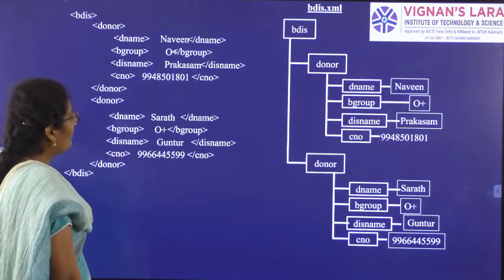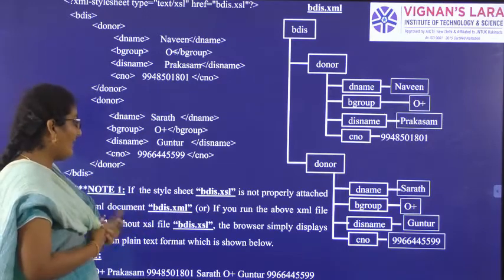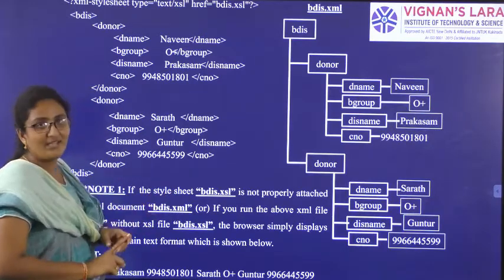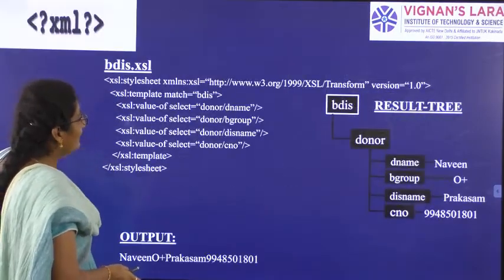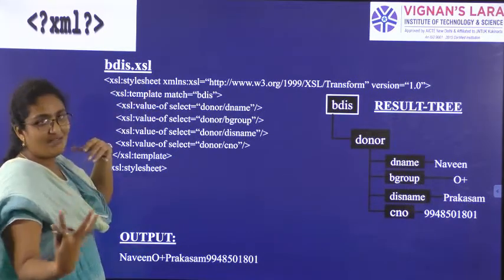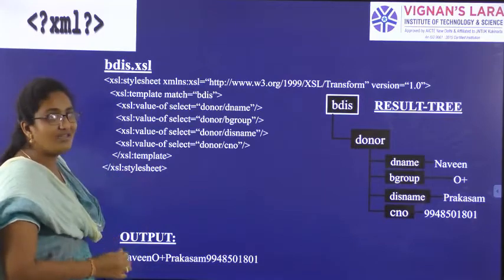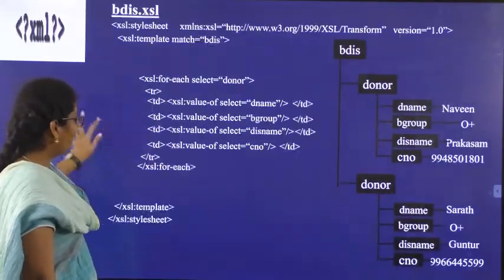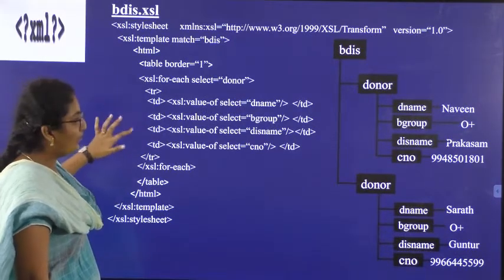Then we have a problem with the result trees. What if the XML file and style sheet are not attached properly, or not executed properly? Then we will not get the proper output. For that, we have decided to check that the XML sheet and XSL sheet are both attached well, so we generate result trees, but the result is in a clumsy form. To avoid this, we are using the table format, using the table borders.